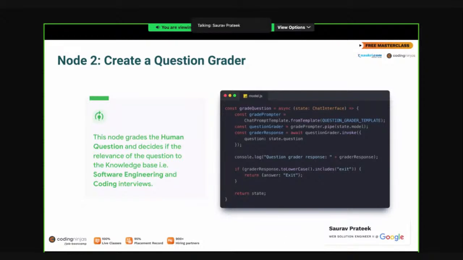What does the grader function do? The grader function basically grades the question. So if you ask an LLM model, hey, can you make a cup of coffee? Then the grader question will grade, and the LLM model will say that, hey, this question is not relevant to software engineering and coding interview, and I don't have to answer it. And it will return with an exit. I hope that is clear. This is a very elegant way to control the responses of the LLM model and control its functionality. Okay, should we move ahead?